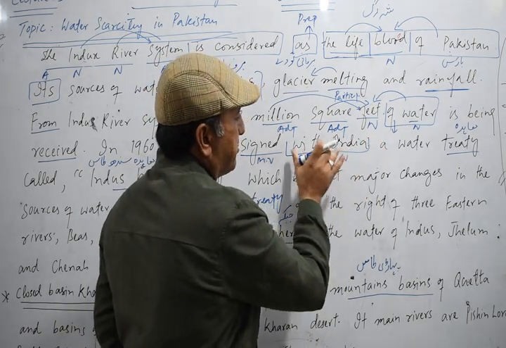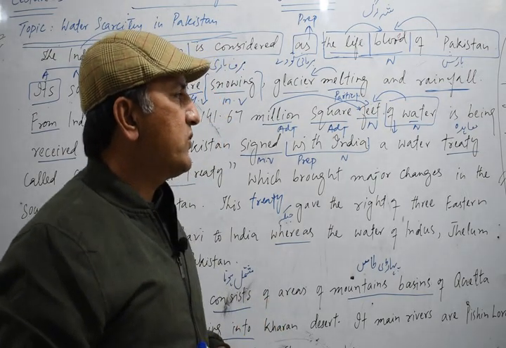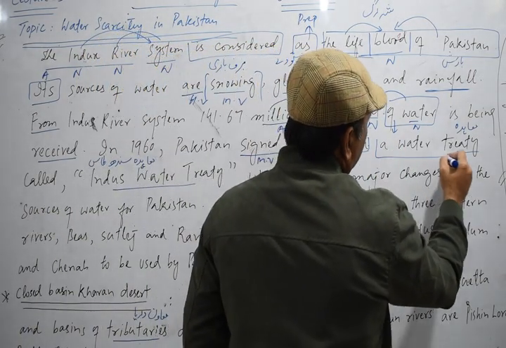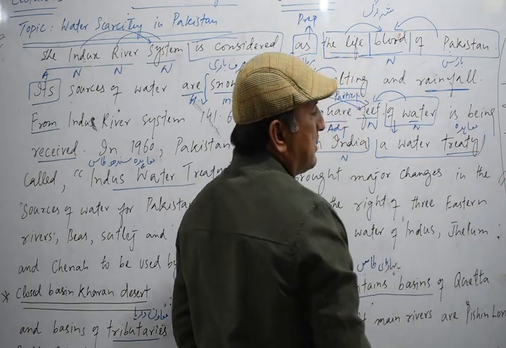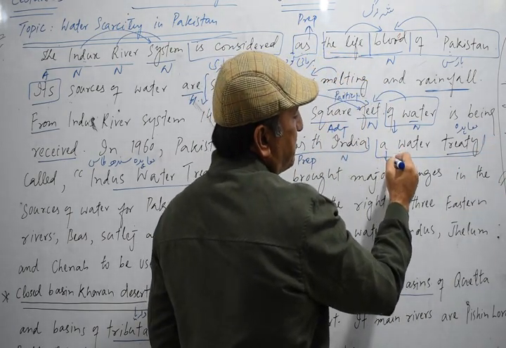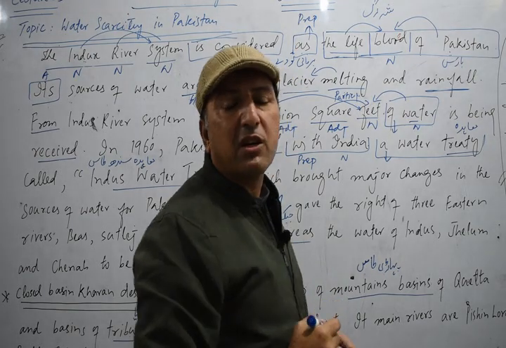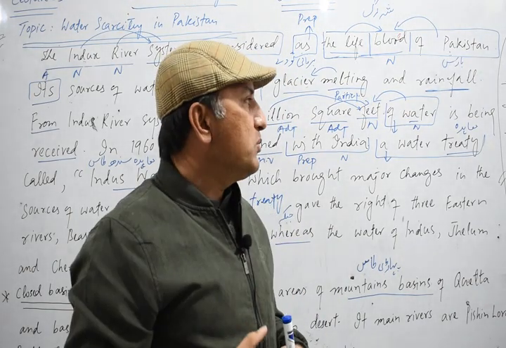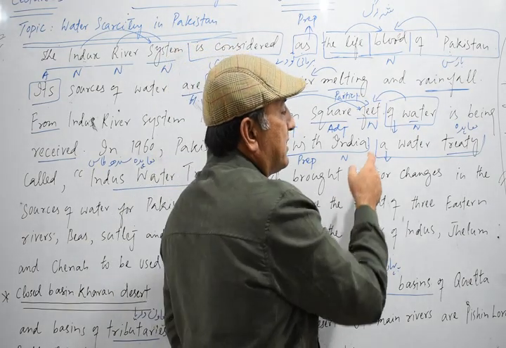A water treaty. Now you see, this is a phrase, a water treaty. A is an article, but here it works as a determiner. A determiner is a word which introduces a noun. So a is working as a determiner.